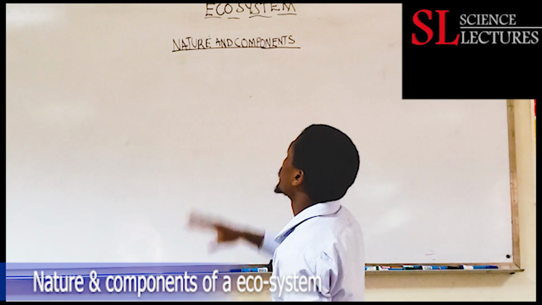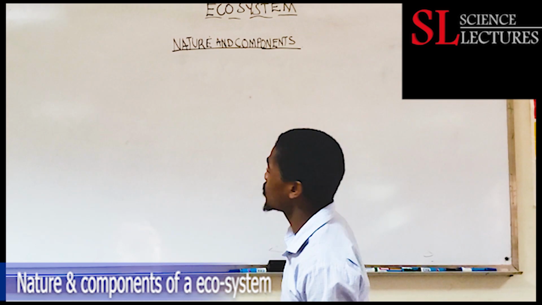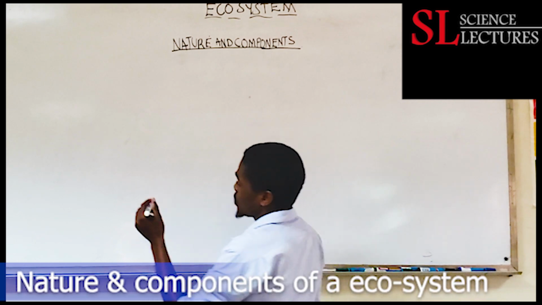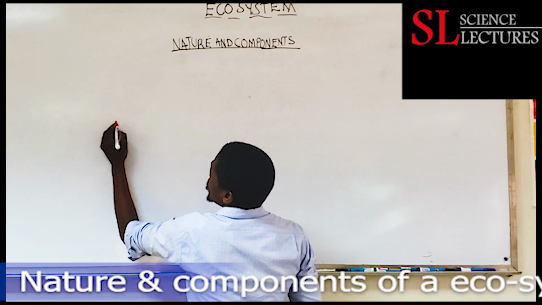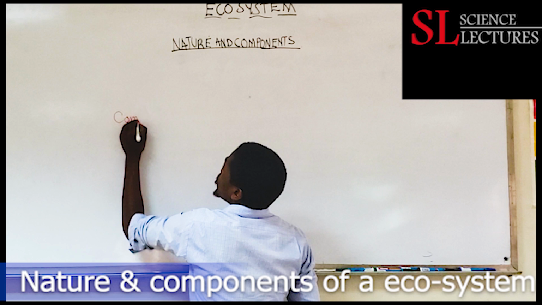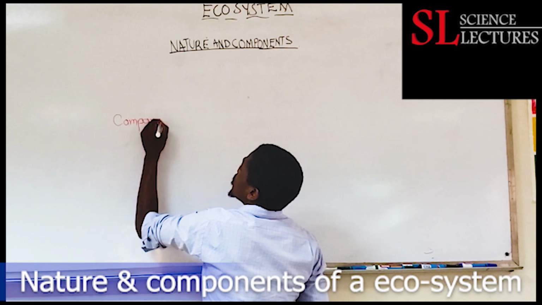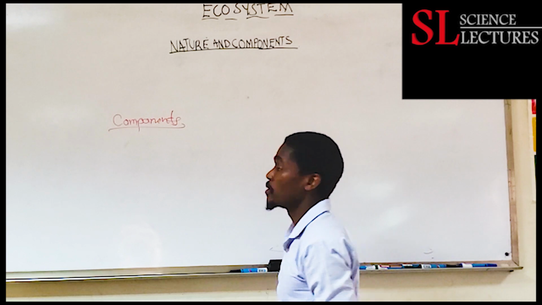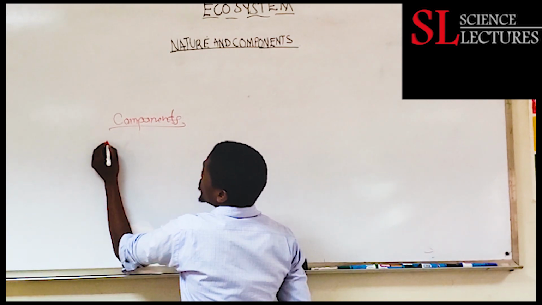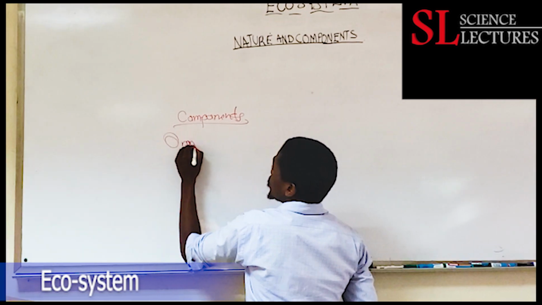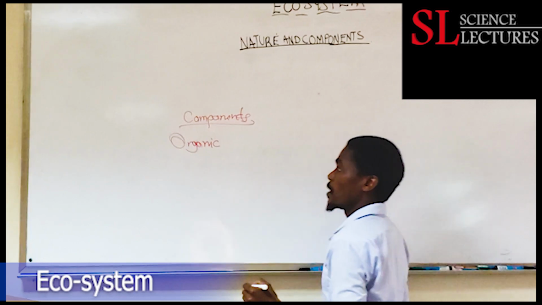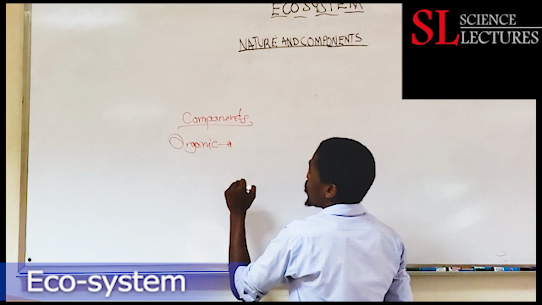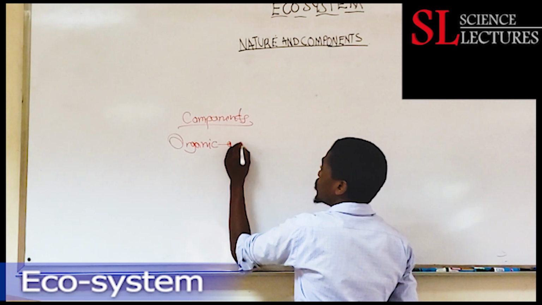Now we want to look at the nature and components of the ecosystem, but we'll start off with the components. All ecosystems will have components. So we are going to have a look at the basic components of each ecosystem. We expect an ecosystem to have organic components. For example, carbohydrates.